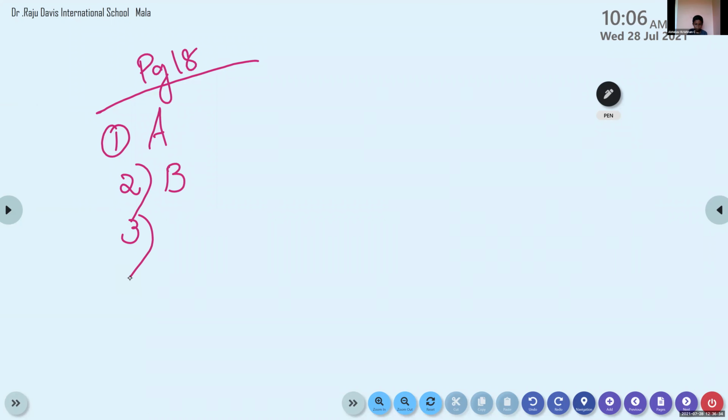Okay, question number 3. Lazel, read question number 3. The number name of 2450. So children, before reading the number, you can place the comma. How many digits? 1, 2, 3. After 3 digits from the right side. So this is 2,000. Read the number. 2,450. Which is the correct option? Option C.